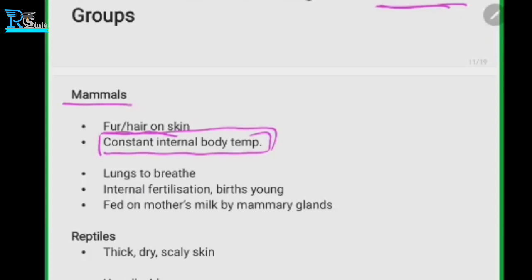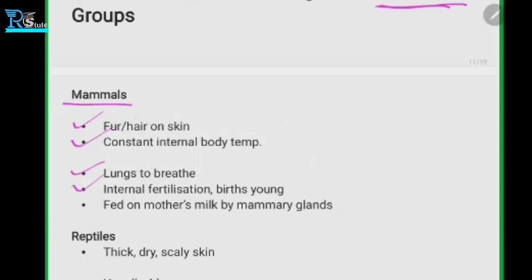That's why cold weather or hot weather doesn't affect mammals much; the inside body temperature is always maintained. Another thing is they have lungs to breathe. So, to recap, they have fur or hair on the skin, and a constant internal body temperature.